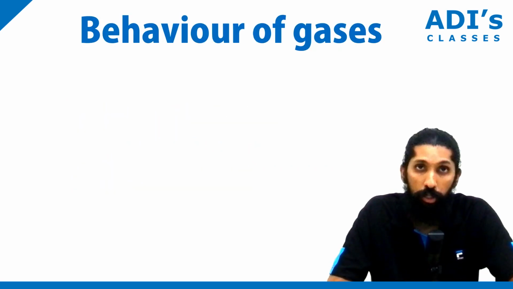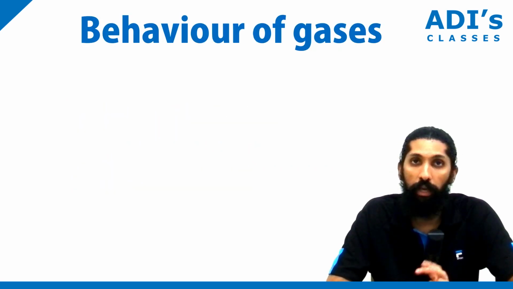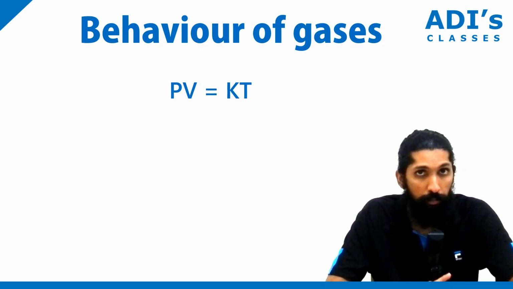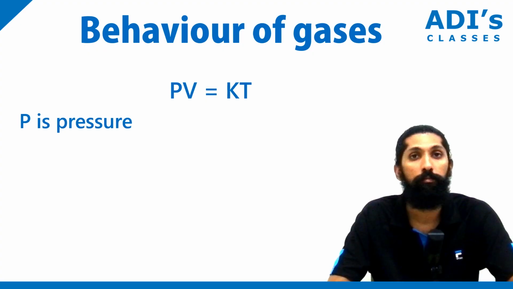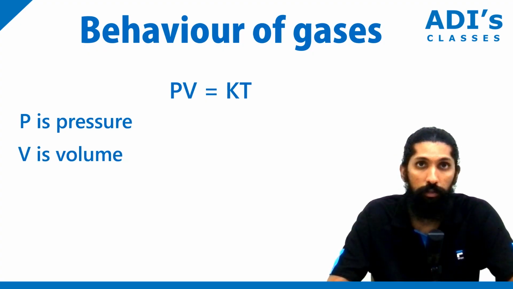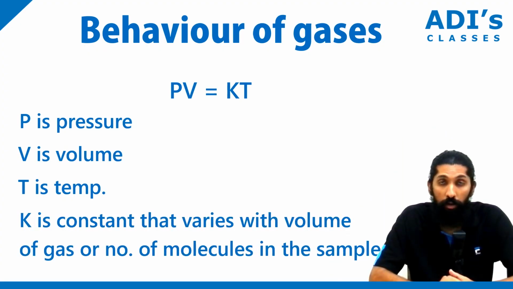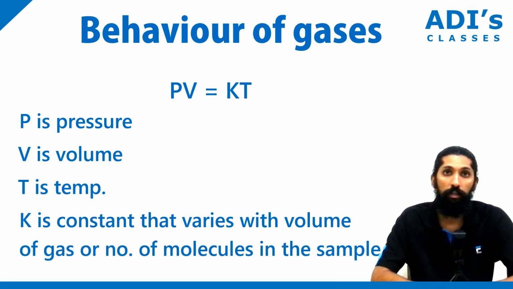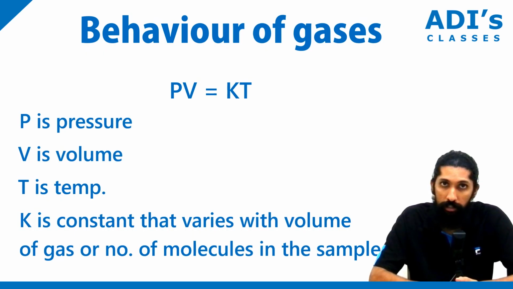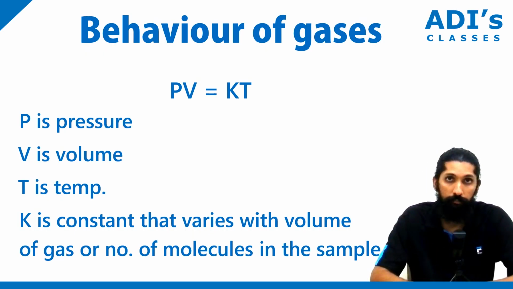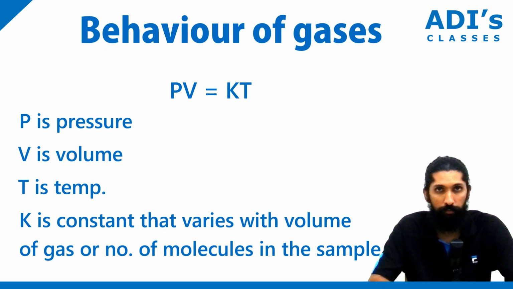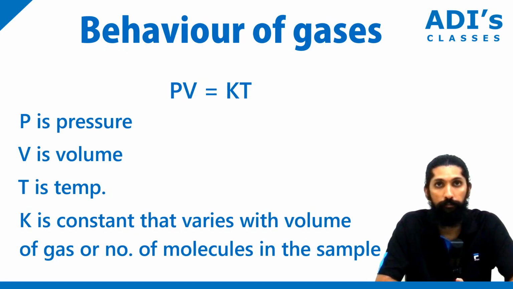That means at low pressure and high temperature, the gas molecules are going to behave by this particular formula, what you're seeing on the screen. Here, P represents the pressure, V represents the volume, T represents the absolute temperature, and K is a constant. Now this constant depends on the volume, or you can say the number of atoms or molecules present in that particular container, or the sample.